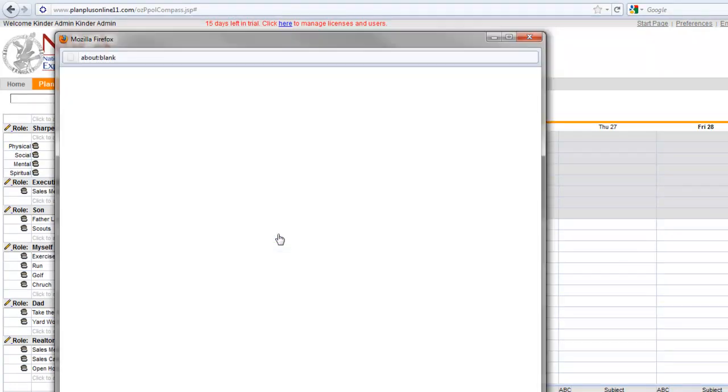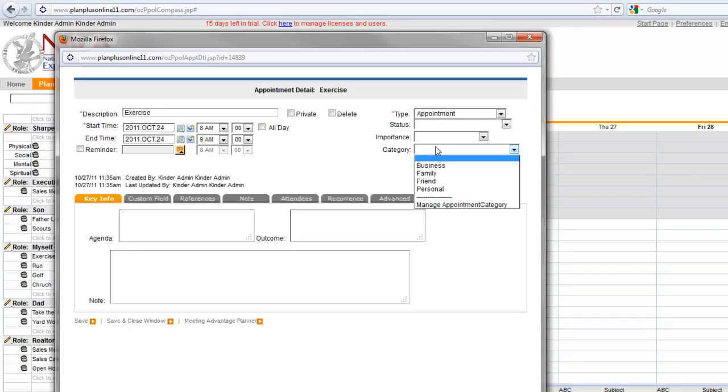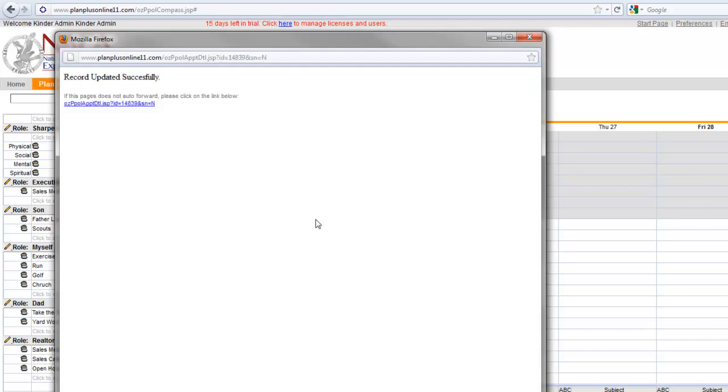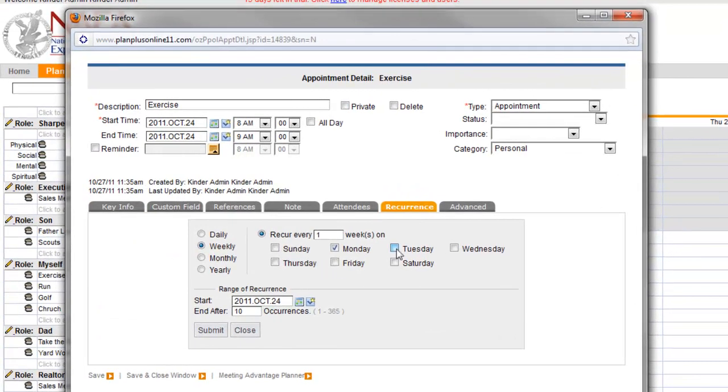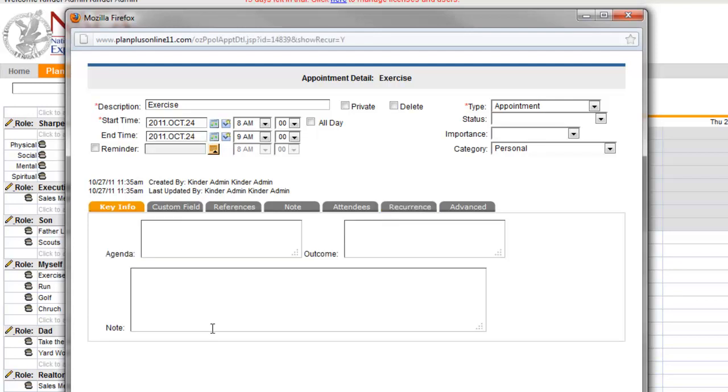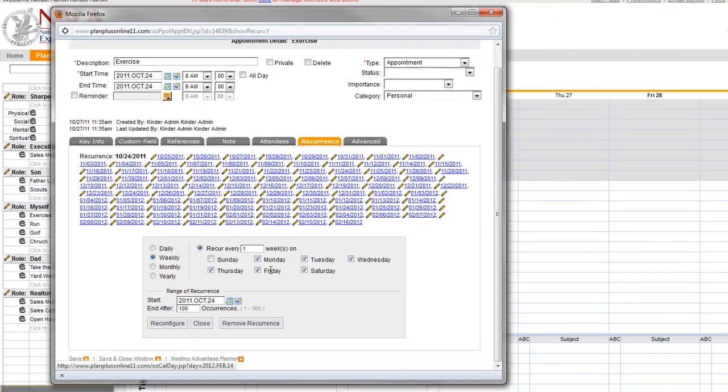And you can actually then take that appointment and you can reoccur it. I can make this a personal activity. Go ahead and save that, and then I'm going to reoccur it. And I'm going to recur that every Tuesday, Wednesday, Thursday, Friday, and Saturday. And I'm going to recur that 100 times. So for the next 100 days, except Sundays, it's going to be on my calendar. I'm going to go ahead and hit submit. And now I've added that activity to my calendar. I'm then going to hit save and close. And now I've saved that exercise appointment on my calendar for the next 100 days, starting at 8 a.m. and ending at 9 a.m.